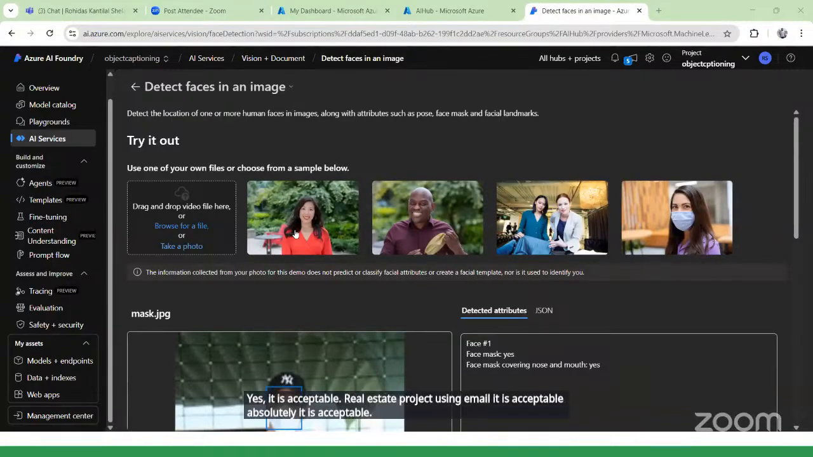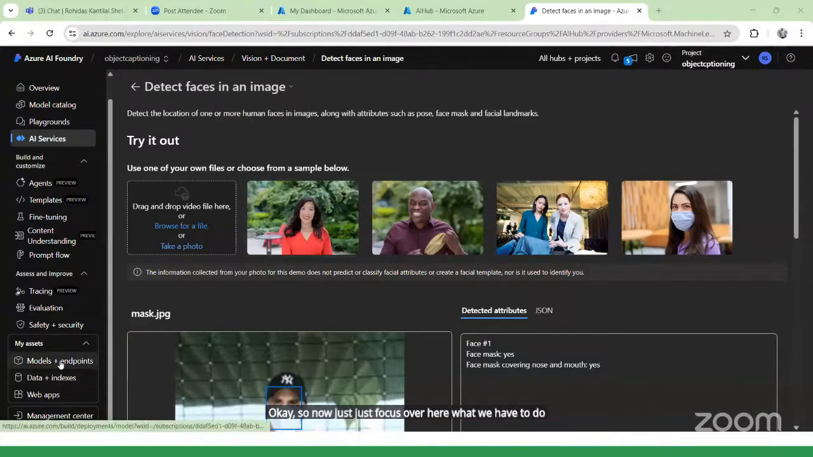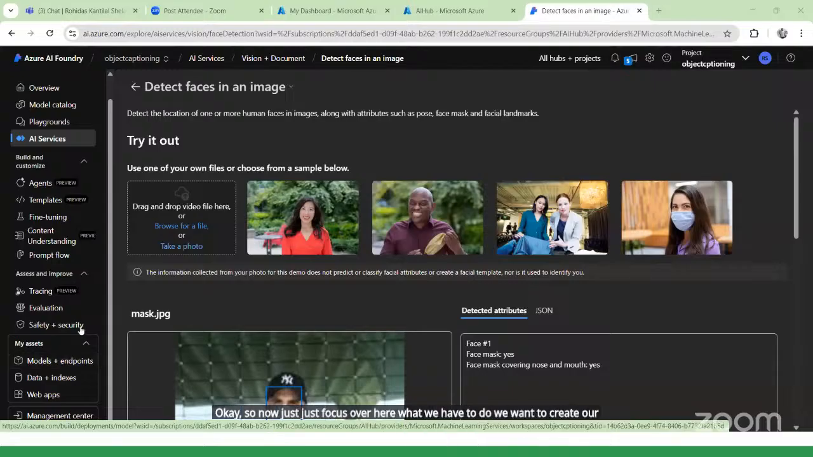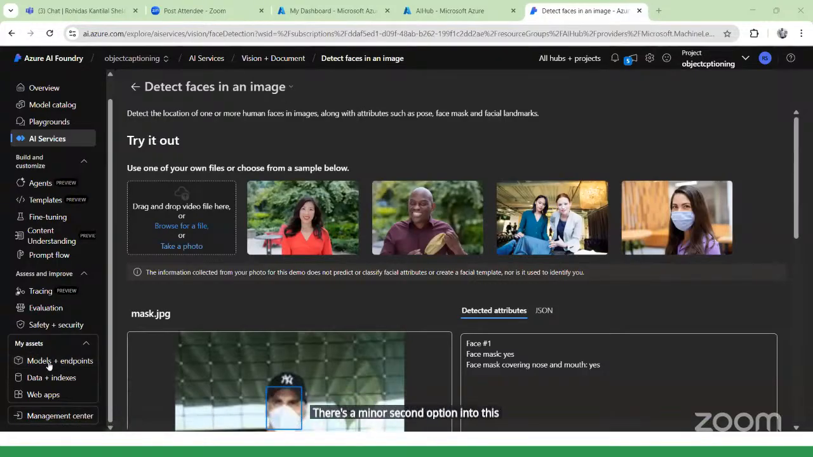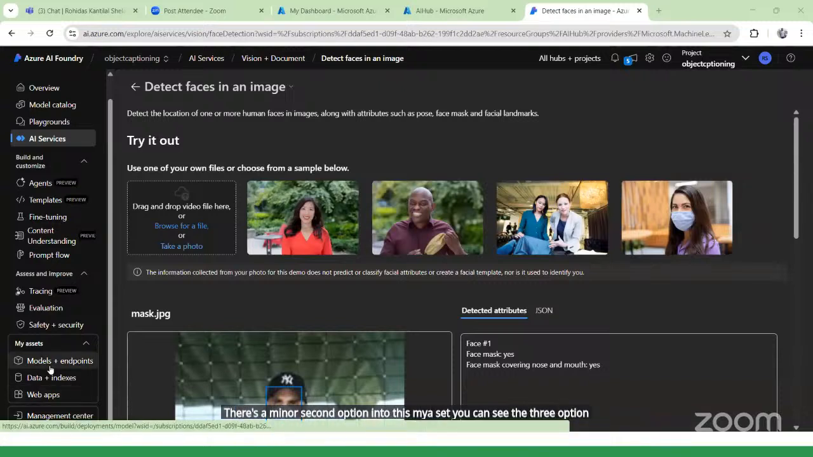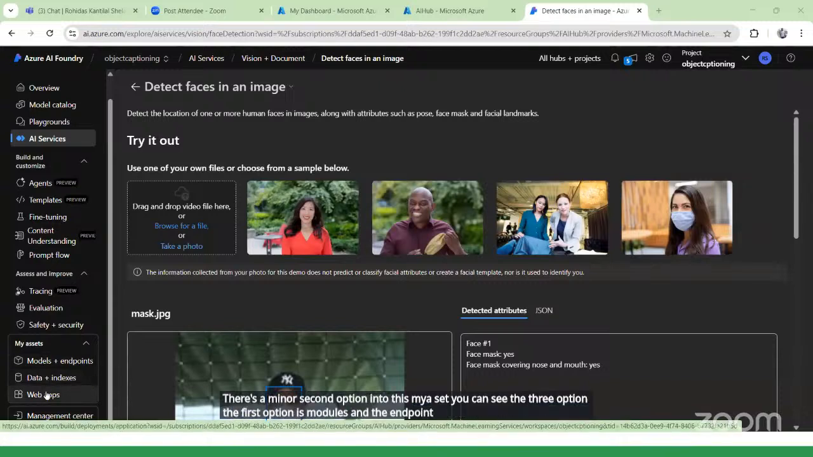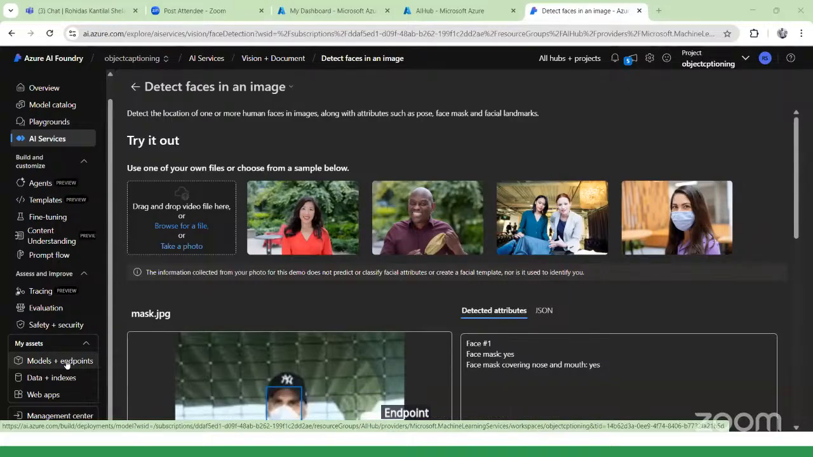So now just focus over here. We want to create our chatbot. To create a chatbot, you can see this option on the left-hand side, My Assets. In this My Assets, you can see the options: the models and endpoints, the model index, and the web apps. From these, you simply click on Models and Endpoints.